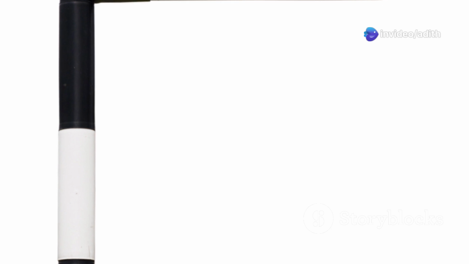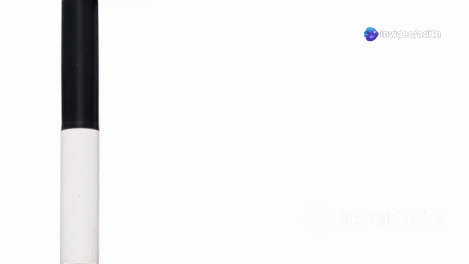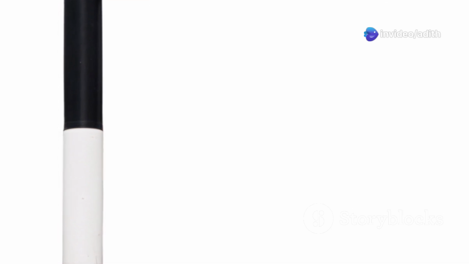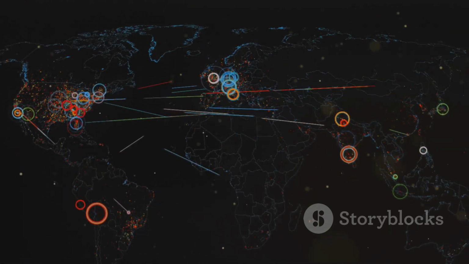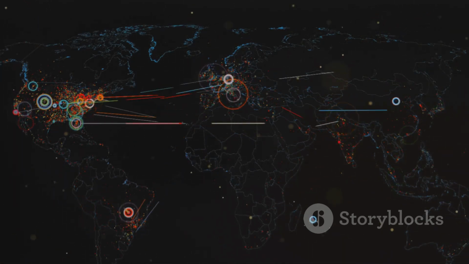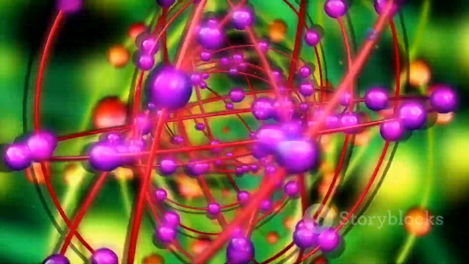However, this map doesn't pinpoint Nemo's exact location. It's not as simple as finding an X that marks the spot. Instead, it shows us areas where he's more likely to be, much like a heat map indicating probabilities. These areas are called orbitals.